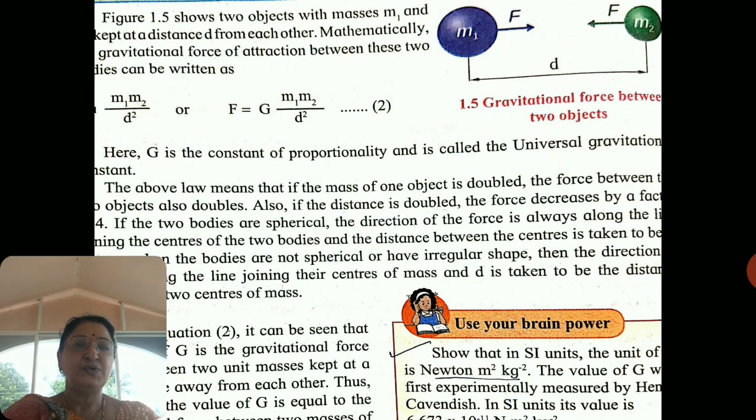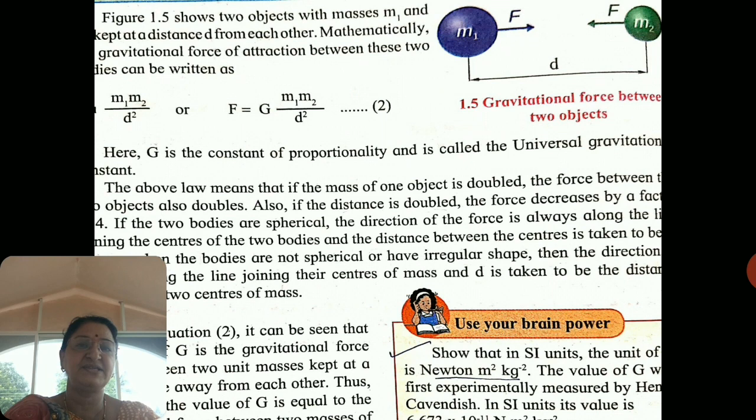Now in the figure, two objects of masses m1 and m2 are given. The violet colored object is m1 and the green colored object has mass m2. Small d is the distance between them. This distance is measured between their centers or their centers of mass. Here both objects are spheres, and so this distance d is the distance between the centers of the spheres.